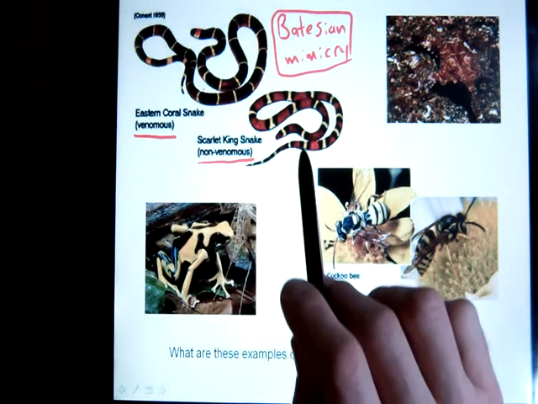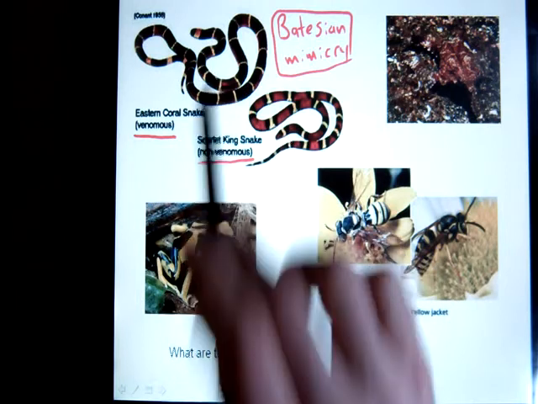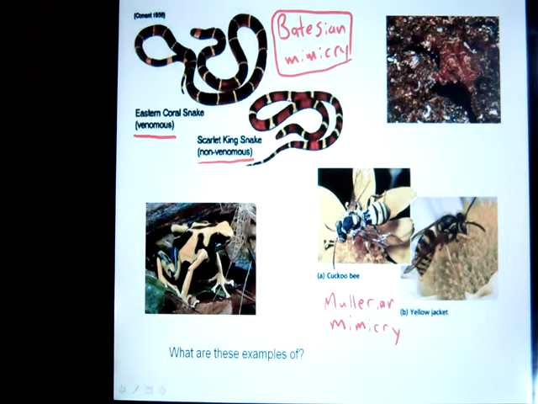This guy is not dangerous, but because he resembles the other guy, potential predators are very likely to stay away from it. So that's called Batesian mimicry. In this case, we have one dangerous species and one non-dangerous species that is being protected because it resembles the dangerous species.